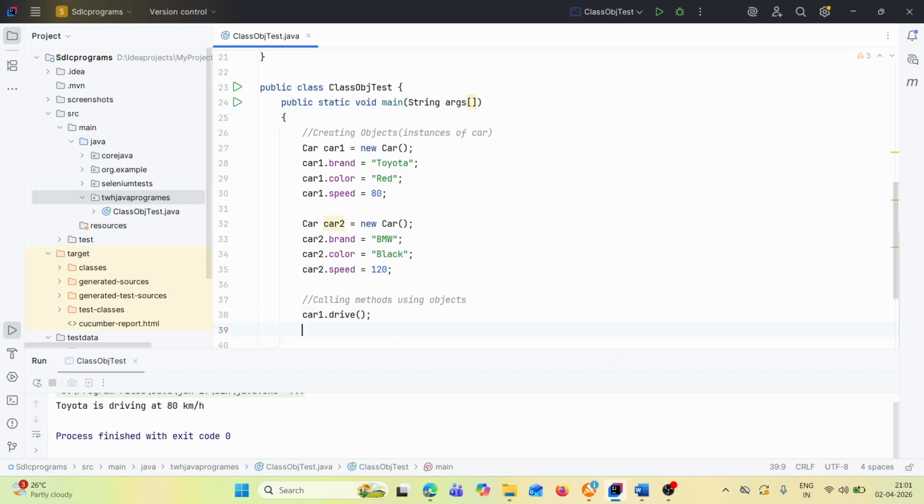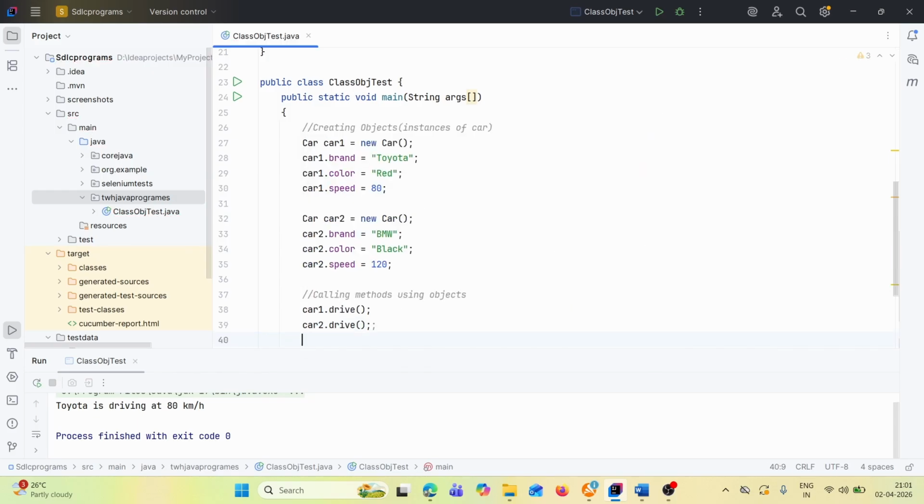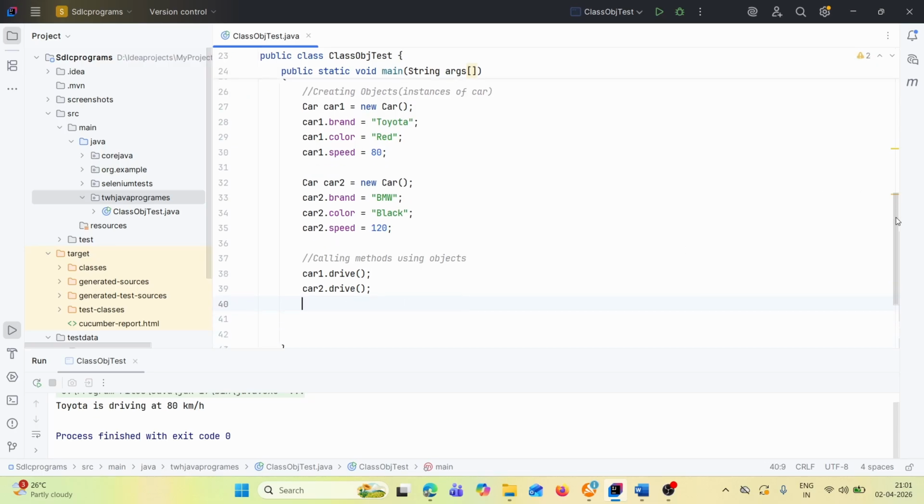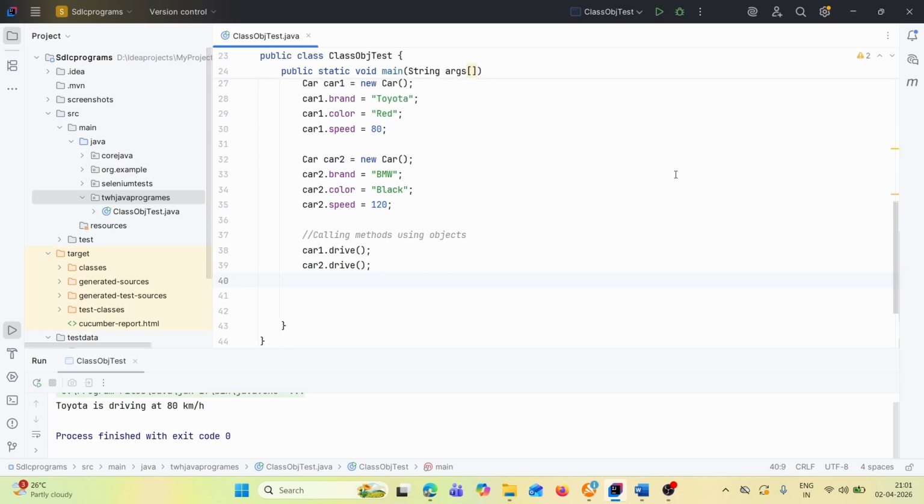Similarly, if we call car2.drive, what will it print? It will print car2, meaning BMW. BMW is driving at 120 km per hour.